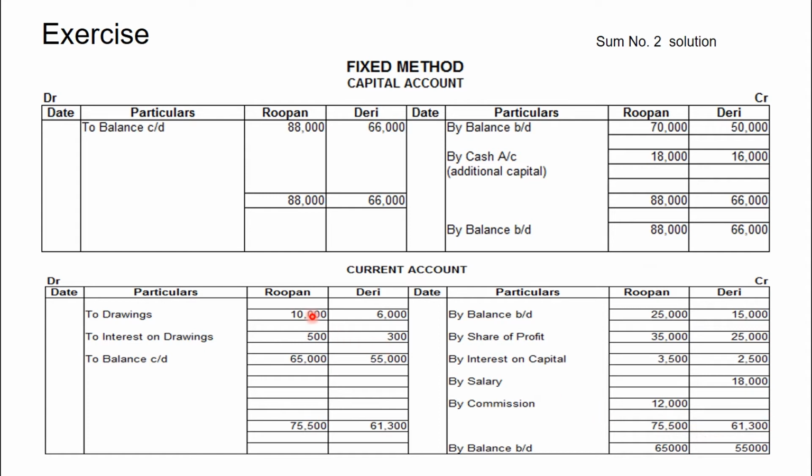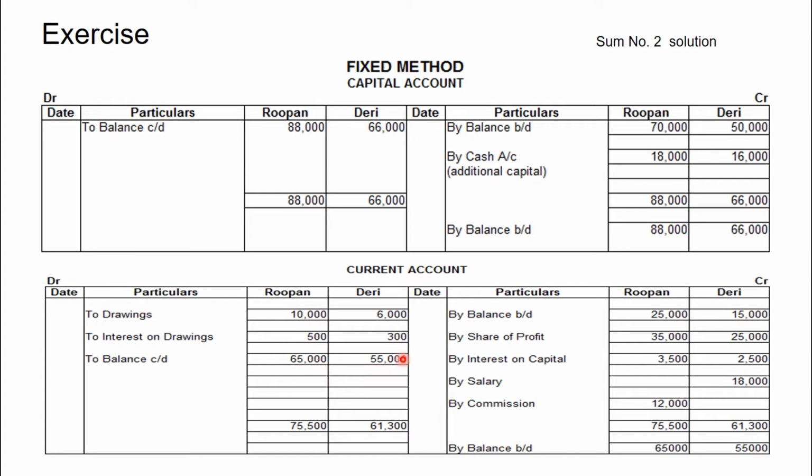Now let us see the debit side. Drawings account 10,000 for Rupan and 6,000 for Derry. To interest on drawings 500 for Rupan and 300 for Derry. So credit side total is 75,500 minus debit side total of 10,500, we will get 65,000.